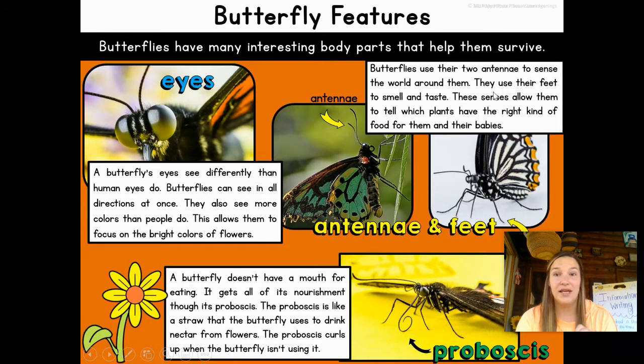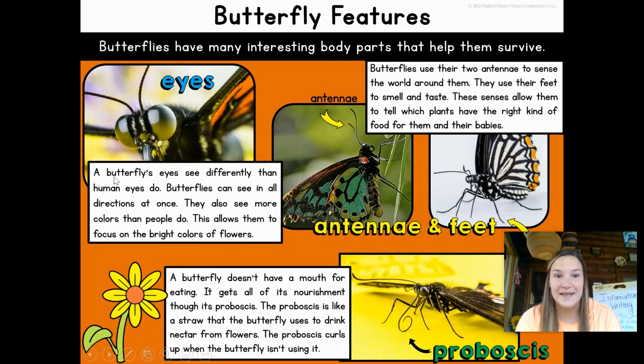They use their two antennae to sense the world around them. So their antennas are those things on the top of their head, okay? They use their feet to smell and taste things. These senses allow them to tell which plants have the right kind of food. That's very cool. Here's their antennas on top of their head.